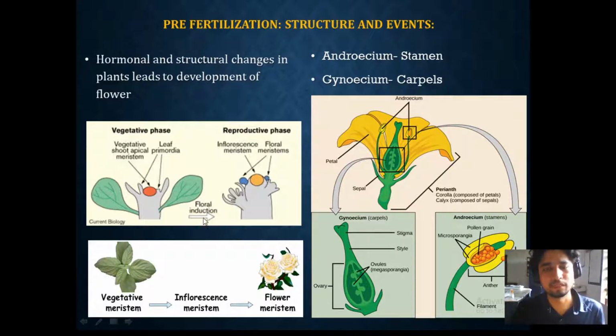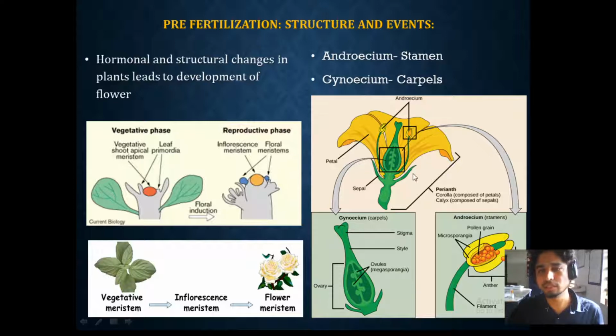Means there is a hormone which is helping these flowers to begin. From the vegetative phase, it becomes meristematic in the inflorescence. Inflorescence in the sense they are producing a small bud before the flowering, and then they are finally producing the flower. And once the flower is produced, it is producing male and female reproductive parts. The male reproductive part is androecium and the female reproductive part is gynoecium.